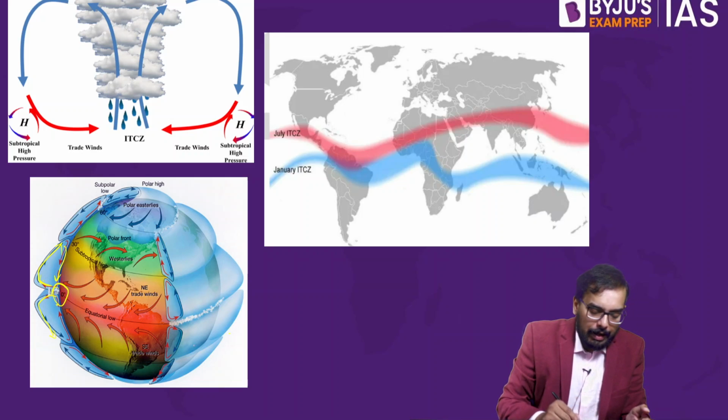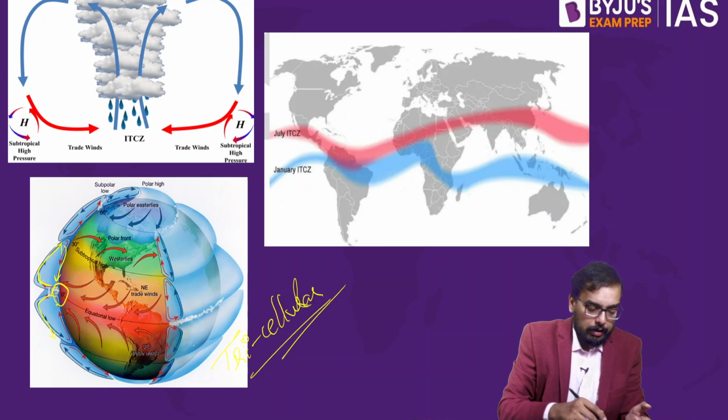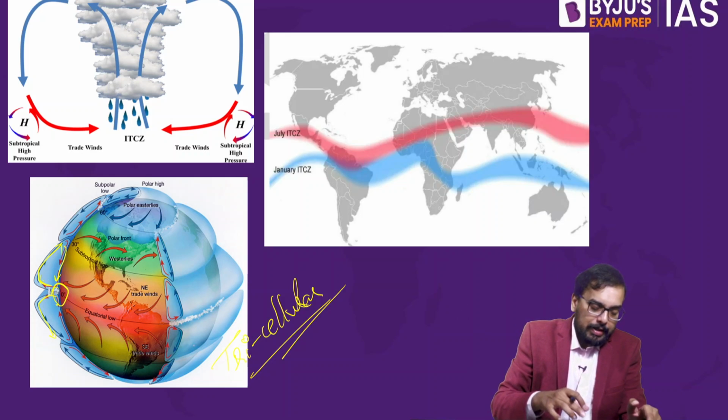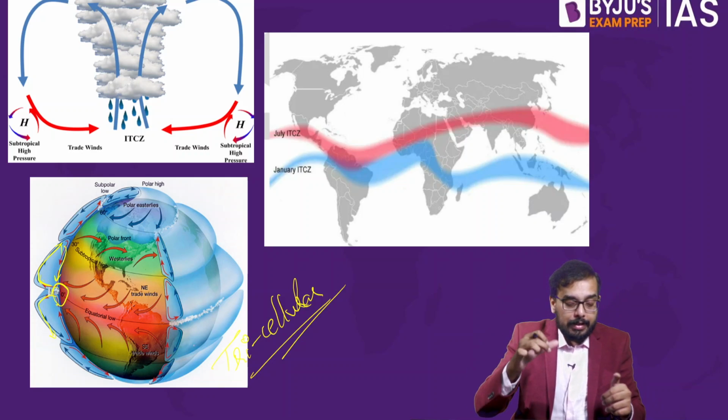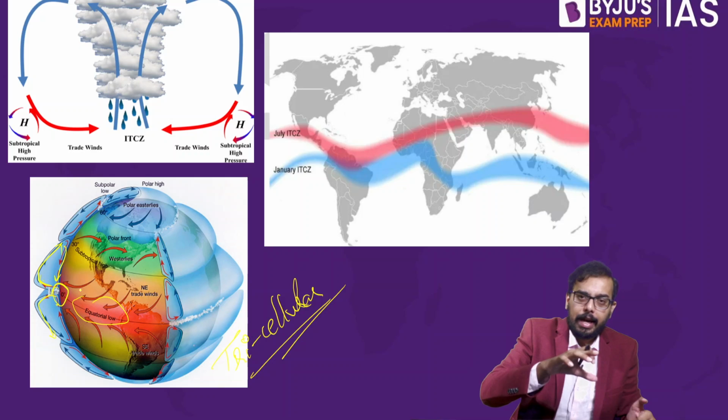So this is your tricellular model. If you don't know this, please go and read all this, the tricellular model, that is what is the Ferrel cell, what is the Hadley cell, what is the polar cell. These are very basics that you should know. So what happens near the equator, the solar insolation is very high over here.